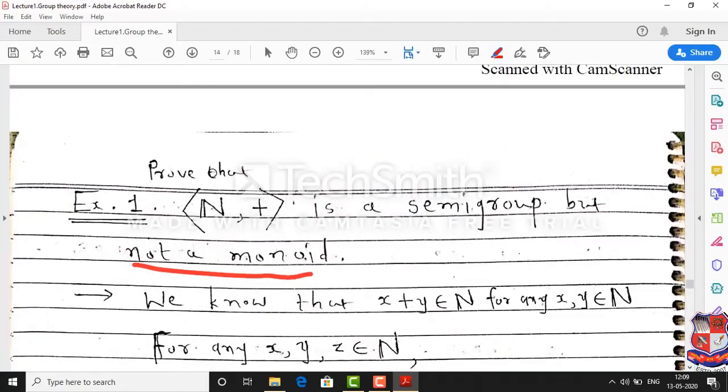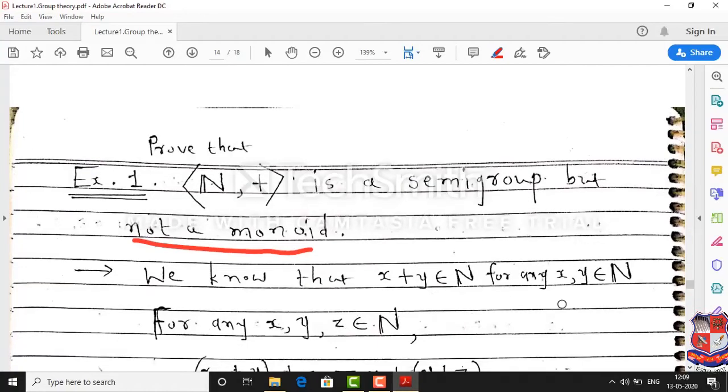So if I want to show that N with addition is a semigroup, I have to show that the addition operation is a binary operation on the set of natural numbers that we know. For any two natural numbers x and y, x plus y is always a member of the set of natural numbers. This shows that addition is a binary operation on the set of natural numbers.